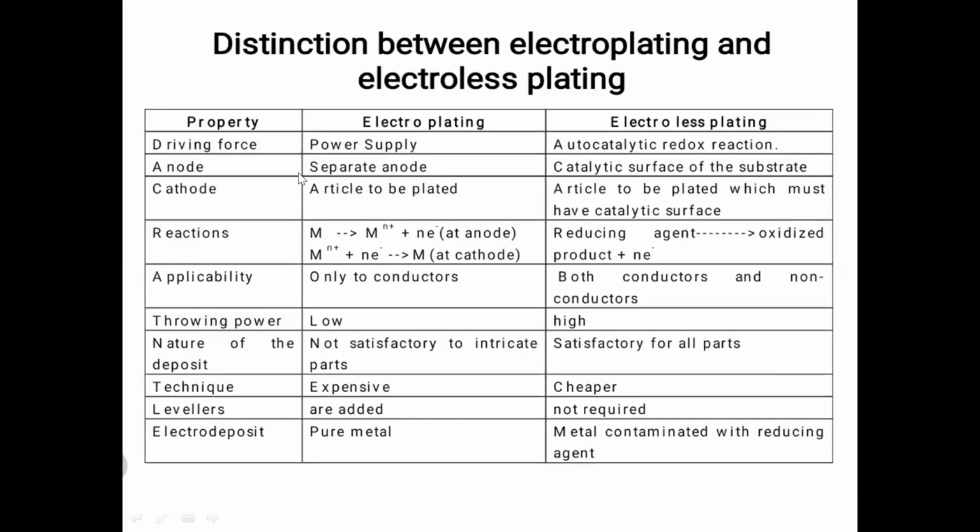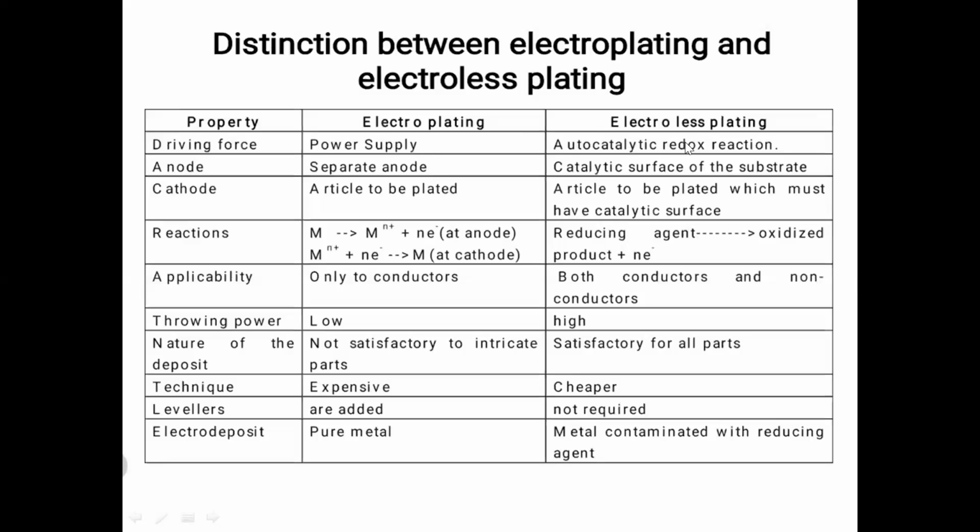The main difference between electroplating and electroless plating is the driving force. In electroplating, the driving force is the power supply. We are using electricity, right? When you apply electrical energy, anodic and cathodic reactions take place, and metal gets deposited over the cathode in the presence of electricity. If you are not supplying electricity, there is no deposition of metal over the substrate.